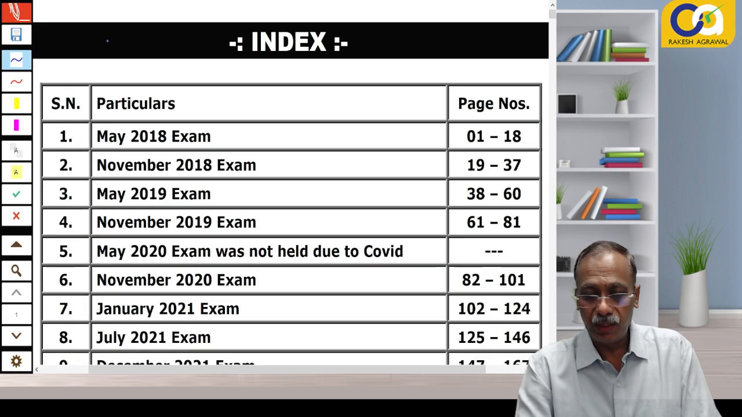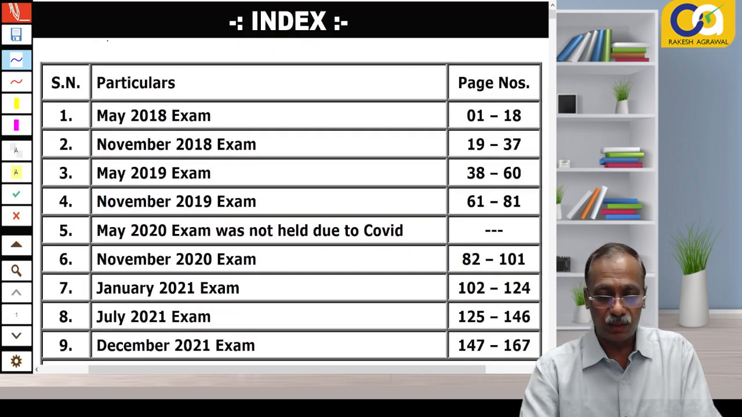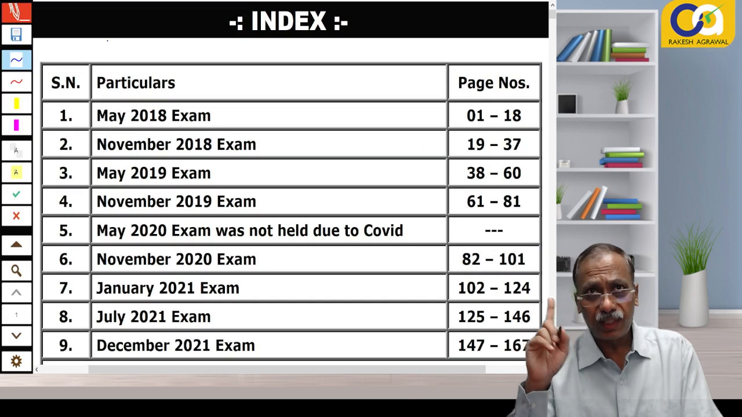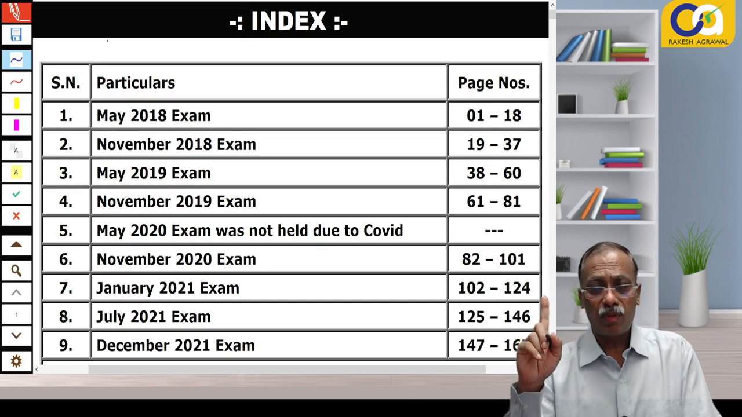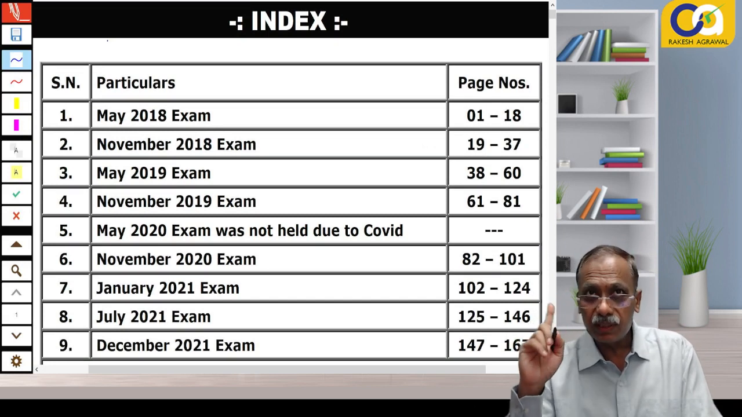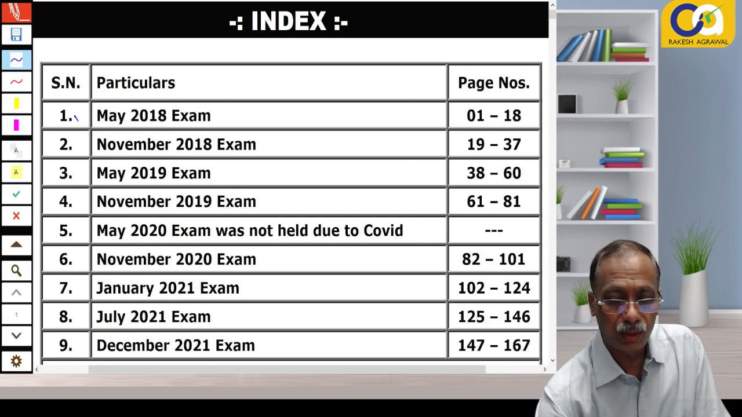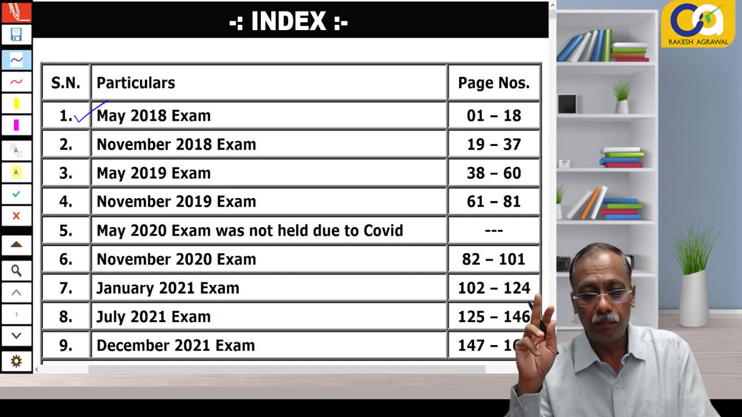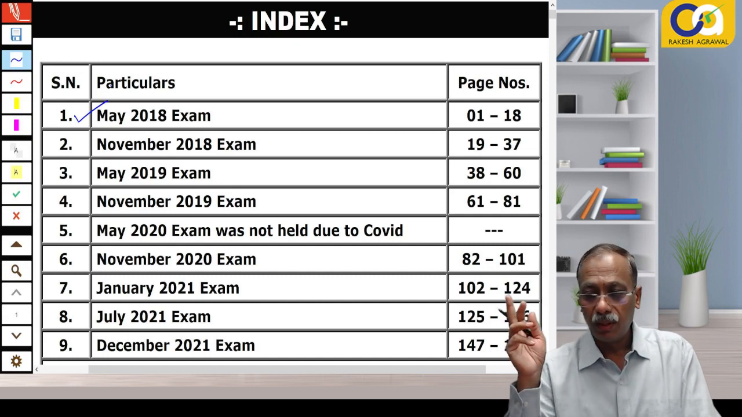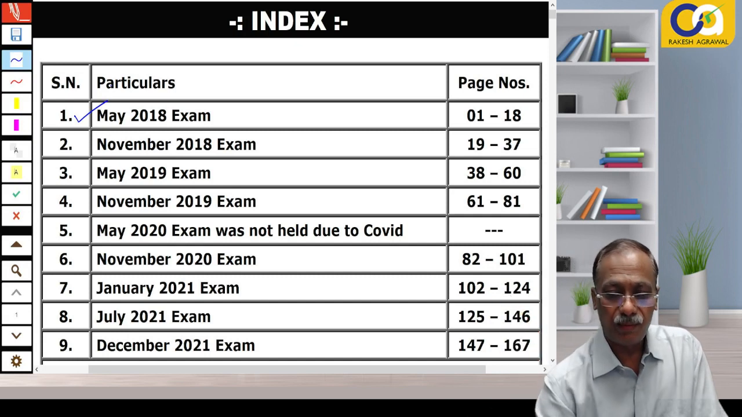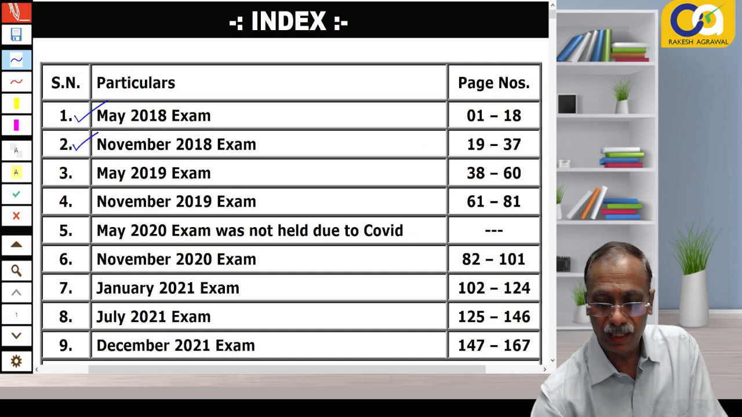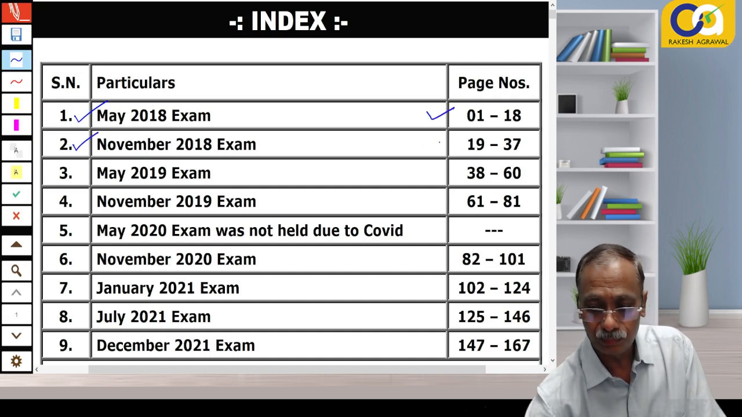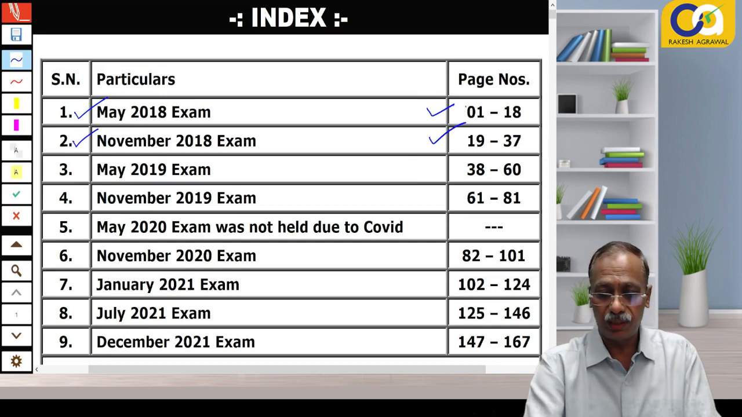Now this is the index page. Check what we are going to discuss in this batch. I'm going to discuss from the first exam paper under the new syllabus. Under the new syllabus, the first exam was conducted in May 2018. So we'll be discussing the May 2018 exam paper, which lies from page 1 to 18. Then we'll go for the November 2018 paper lying on page numbers 19 to 37. I've written the page numbers also, right, for easy location of these.